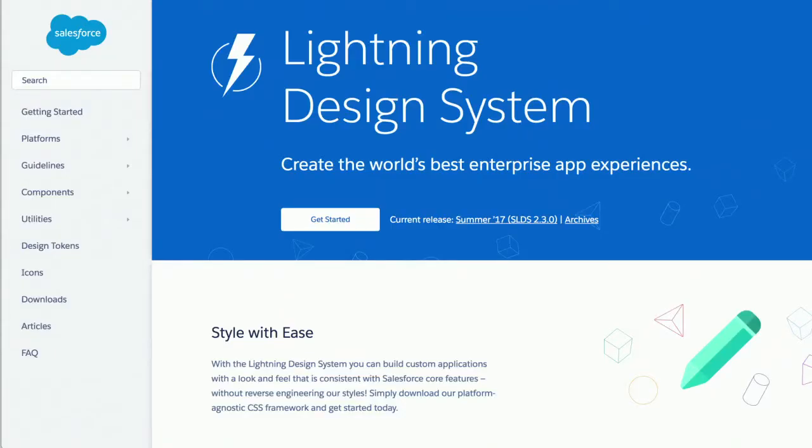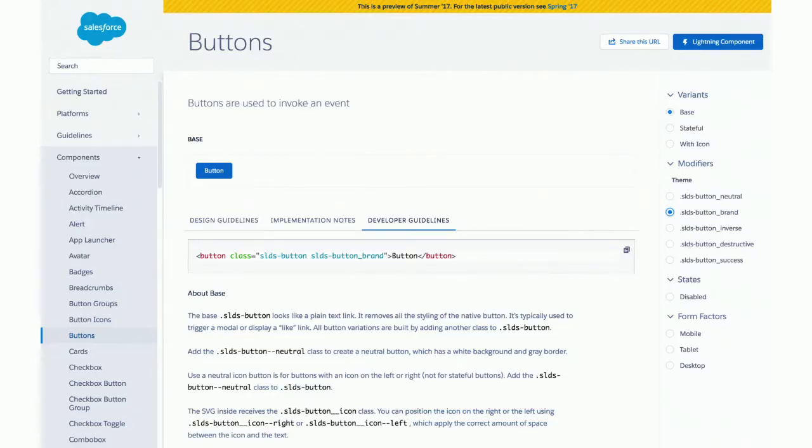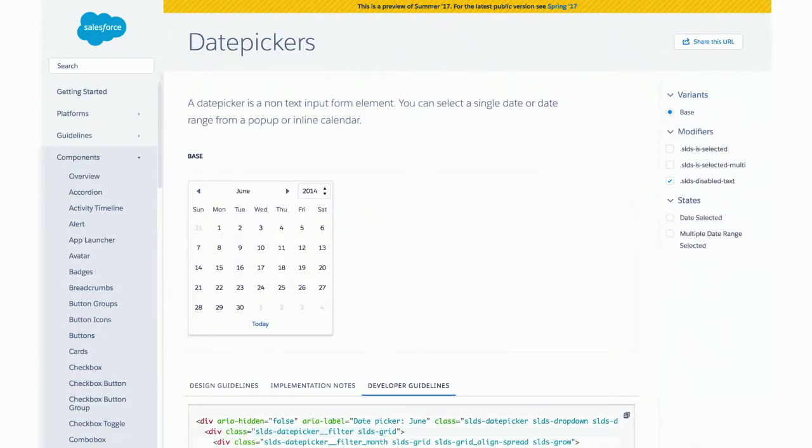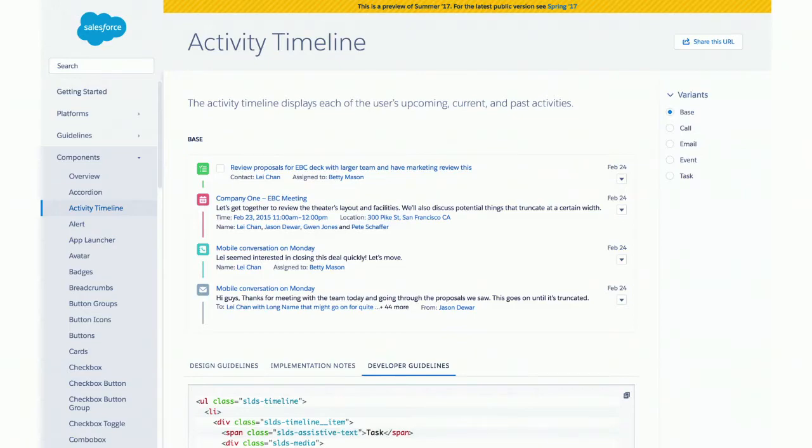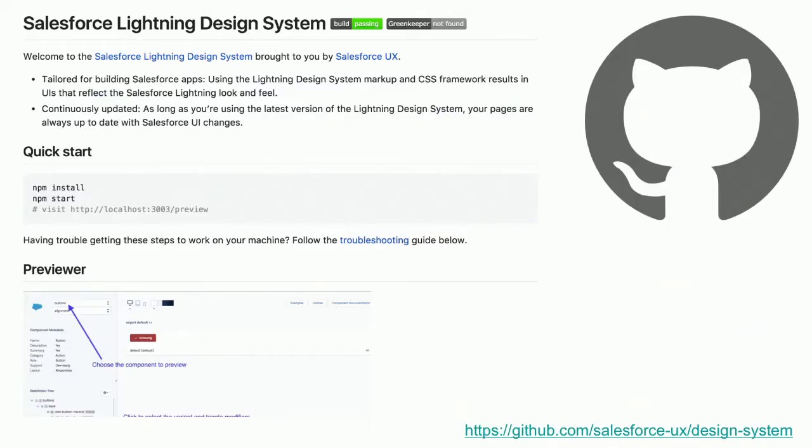Feels good. So I work on the Lightning Design System, and at the Lightning Design System, we actually are shipping components with CSS and markup and design guidelines. So anything from these small little buttons to date pickers to very Salesforce-specific things, right? After all, this is what Salesforce uses to build Salesforce, and you can use it too to build your own products. The exact same code. In fact, it's open source. So you can go in and you can see the code under the hood. There's a link down there. And you can actually contribute if you'd like. We're pushing on an open source effort here now that we're stabilizing, so we'd really like to have your contributions there.